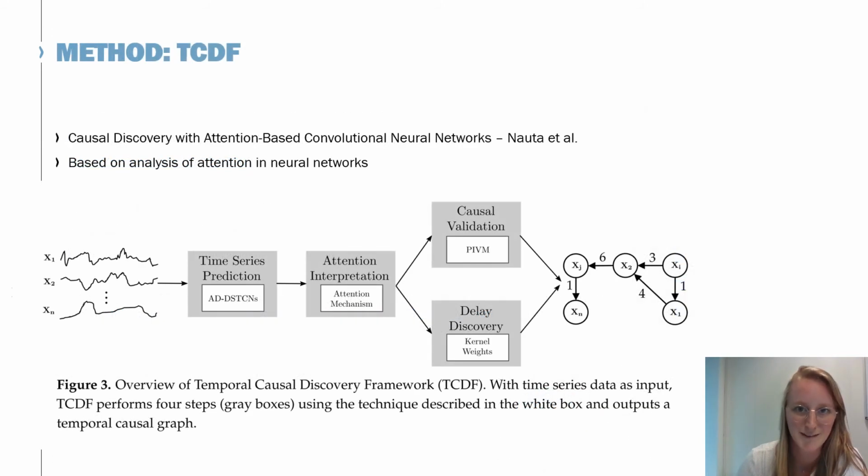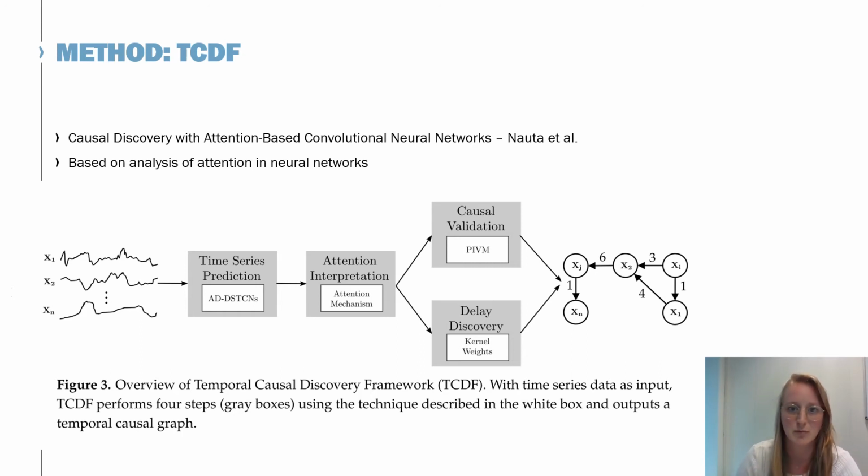The other method, the TCDF method, uses convolutional neural networks enhanced with the concept of attention. Attention is the concept which allows a neural network to learn when and where to focus on its input data or input signal to perform as best as possible during training. As you see in the picture on the left, the input data is a set of time series. The first step is to train the actual neural network. This is not a single network, but one per time series, to be able to forecast the time series.